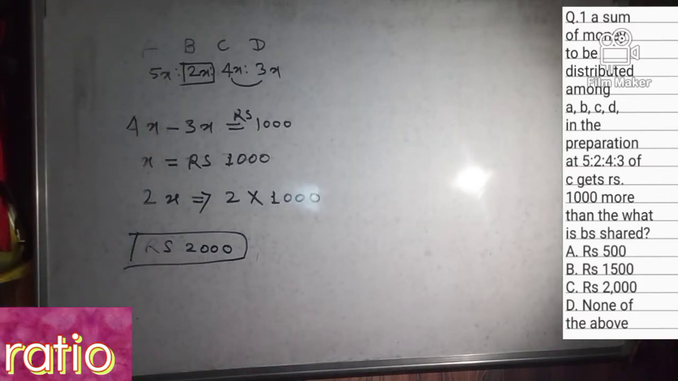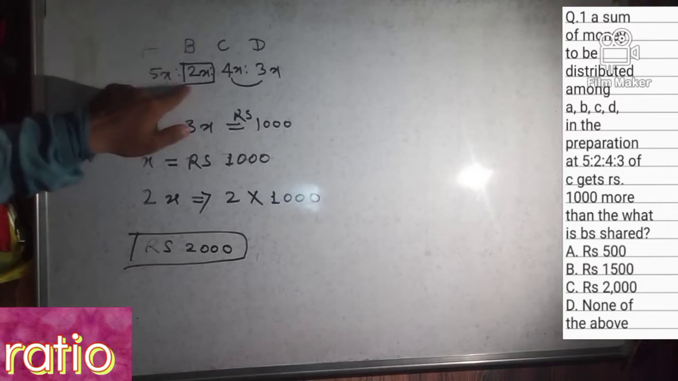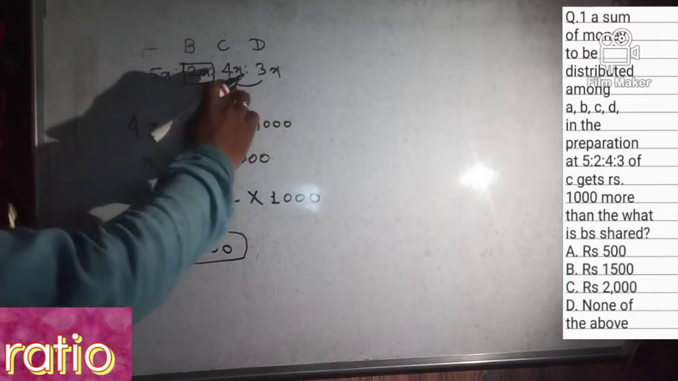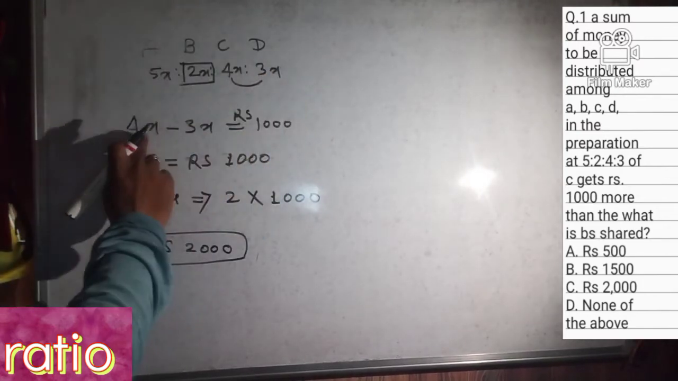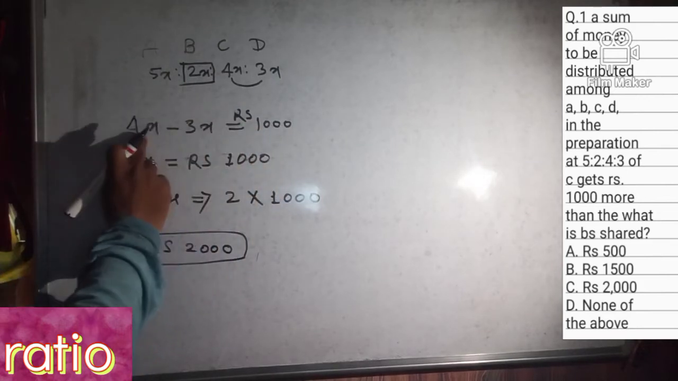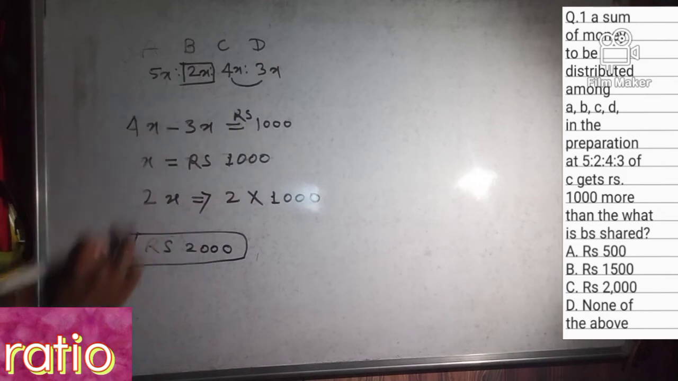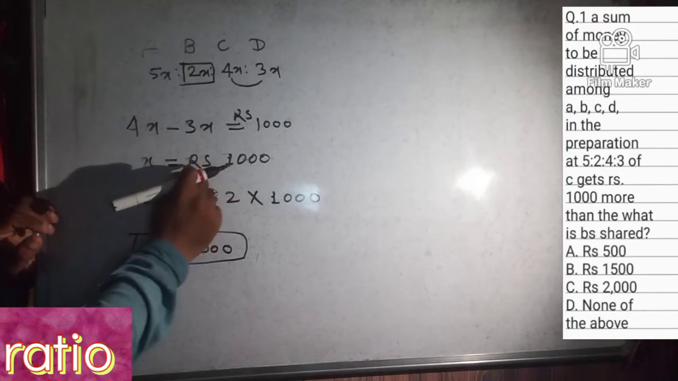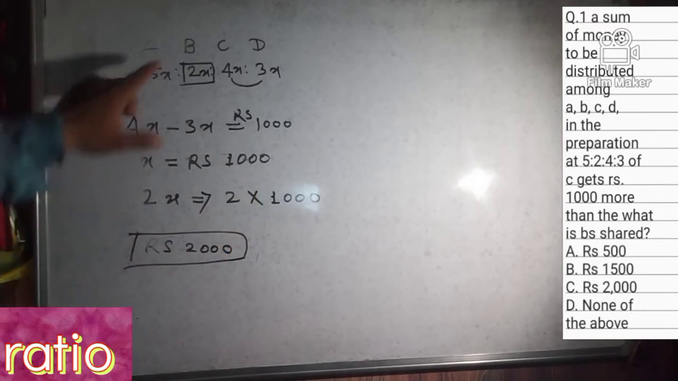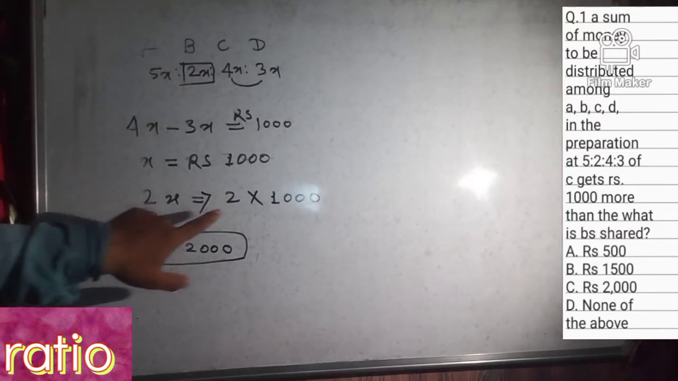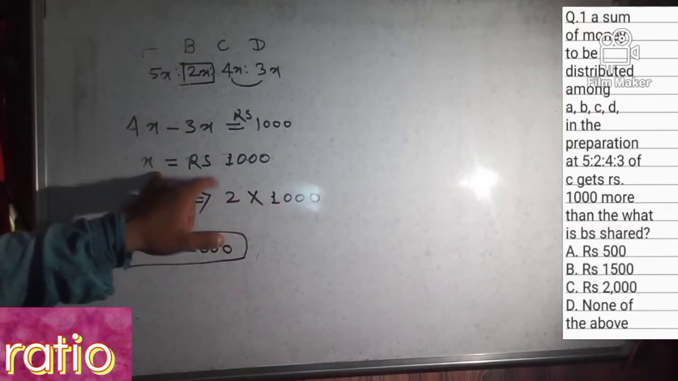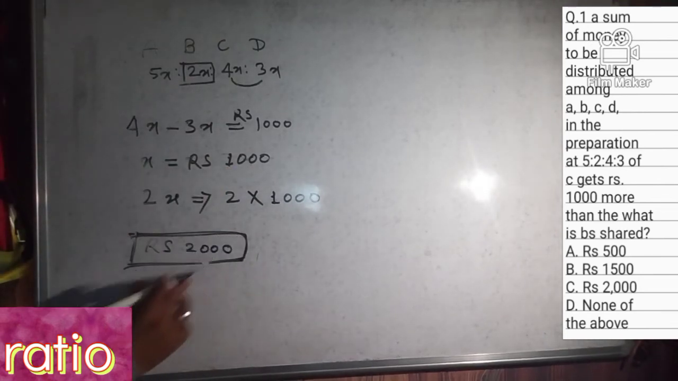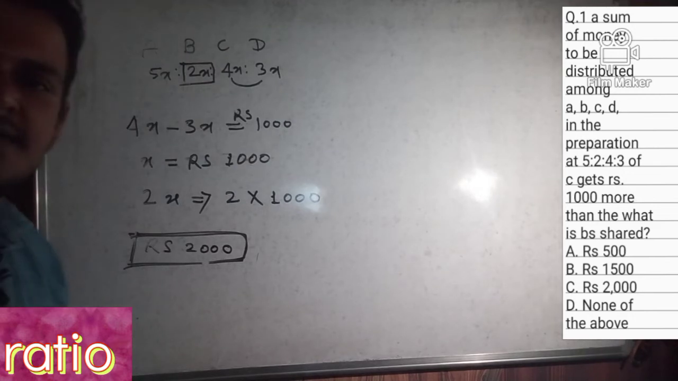See here once again friends, A's share is 5x, B's share is 2x, C's share is 4x and D's share is 3x. C gets 1000 more than D. So 4x minus 3x is equal to rupees 1000, so x is equal to rupees 1000. Our target is to find B's share. B's share is 2x, so 2x is equal to 2 into 1000 because x is equal to 1000. So B's share is rupees 2000. Okay, so option C is the correct answer.